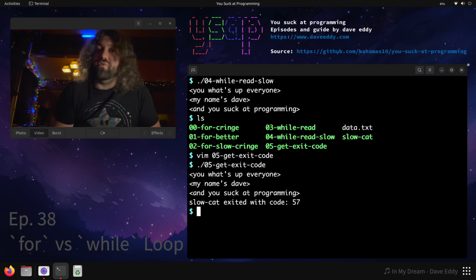exit code yet. If you need to know the exit code and you want to stream the data, reach for something other than bash. You're not going to be able to do it here unless you come up with some really, really crazy trickery. So yeah, that's why while is better than for in bash.